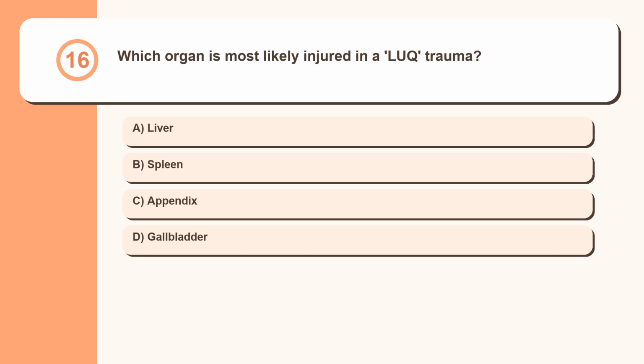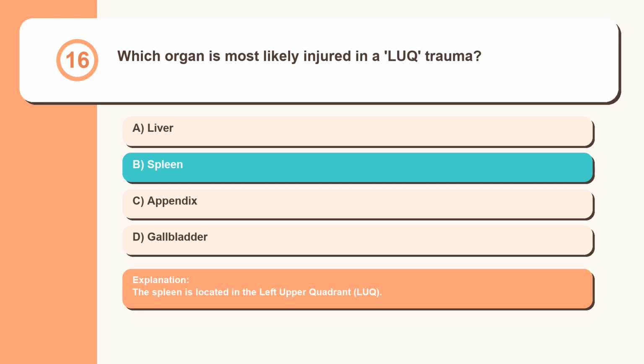Question 16. Which organ is most likely injured in a LUQ trauma? Liver, spleen, appendix, gallbladder. The spleen is located in the left upper quadrant, LUQ.